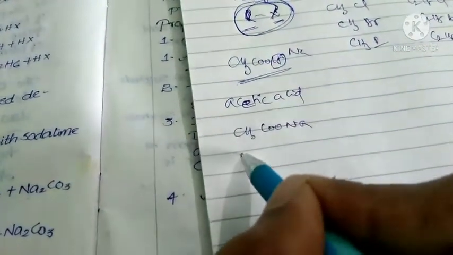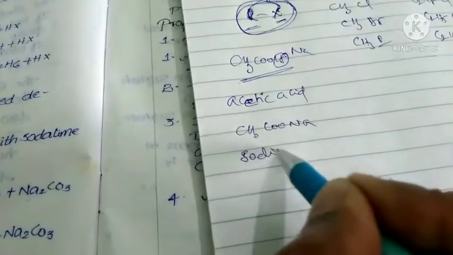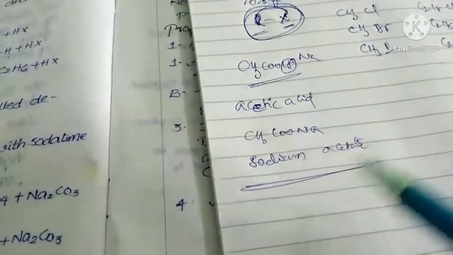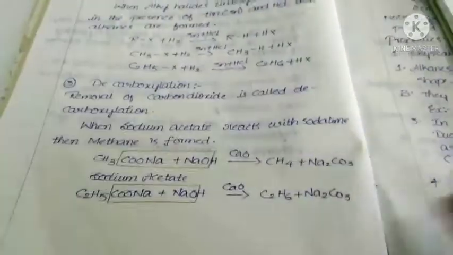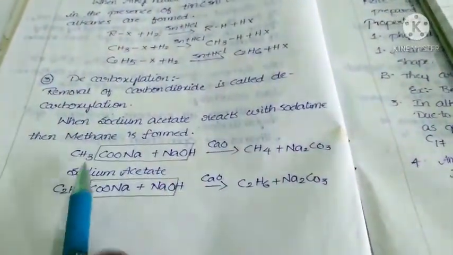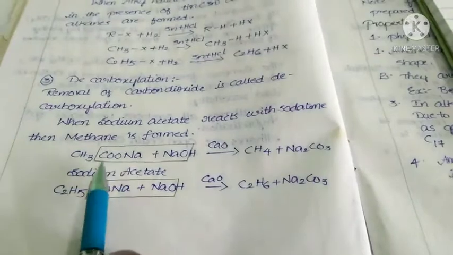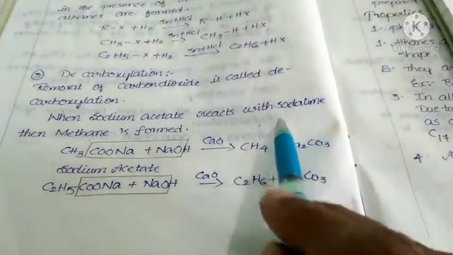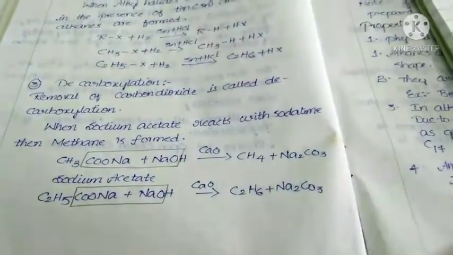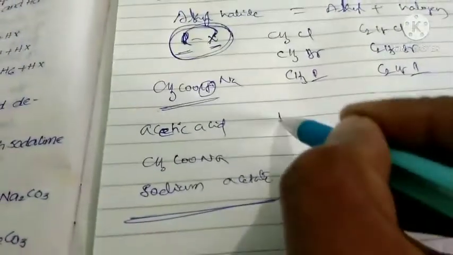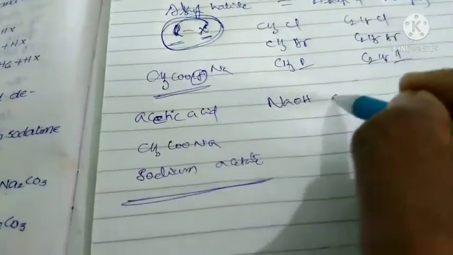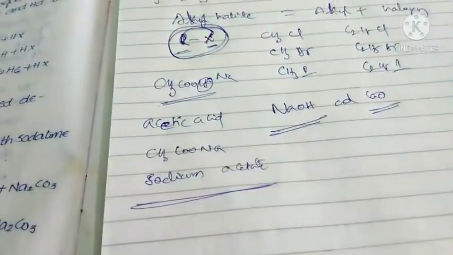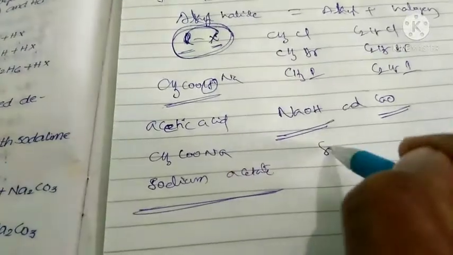CH3COONa. Its name is sodium acetate. So in decarboxylation reactions, you have to take that one. When sodium acetate reacts with soda lime, the mixture of NaOH and CaO is called soda lime.